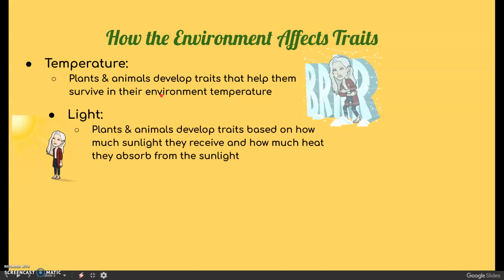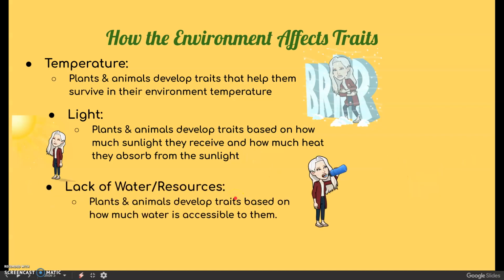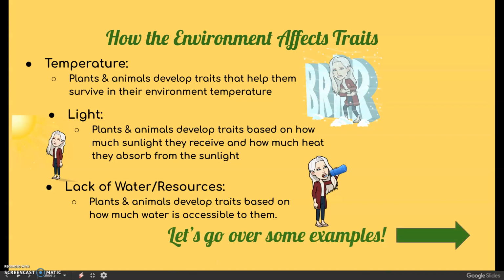Plants and animals develop traits based on how much sunlight they receive and how much heat they can absorb from the sunlight. So right here we see mini Miss DeGennaro nice and warm. She's absorbing a lot of heat from the sun, but not all animals and plants get enough sunlight or enough heat, so they have to adapt and change their traits so that they can survive. Lastly, we've got a lack of water and resources. So if plants don't have enough water or animals don't have enough water and food, they have to develop traits that are going to help them store water and store food so that they can survive in their environment on their diet. So let's go over some examples.